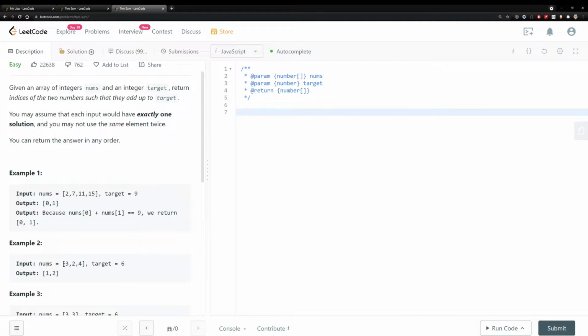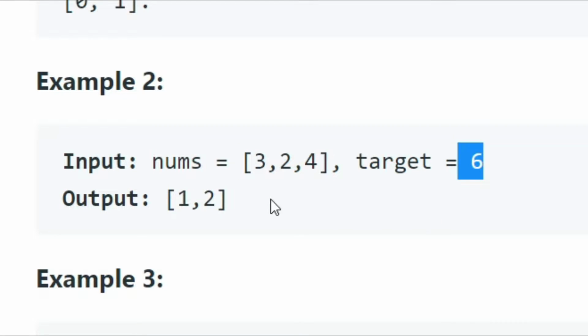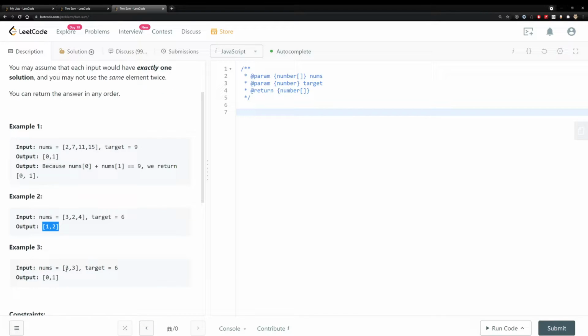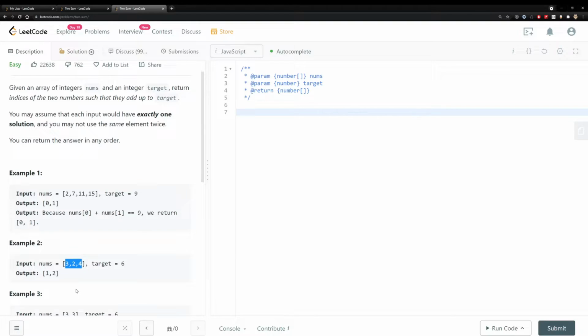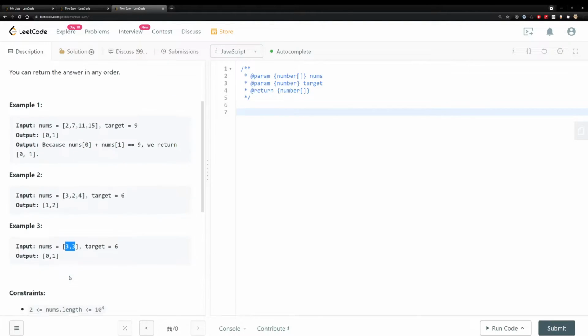So here's example number 2, where you have an array that's not sorted. You still find the number 6. You get the last 2 values here, and those indices are 1 and 2, and you return those 2 indices. And finally, they have an example here where they're giving you repeated numbers. It's just to tell you that the input array that's going to be coming in can be unsorted and can have duplicates.